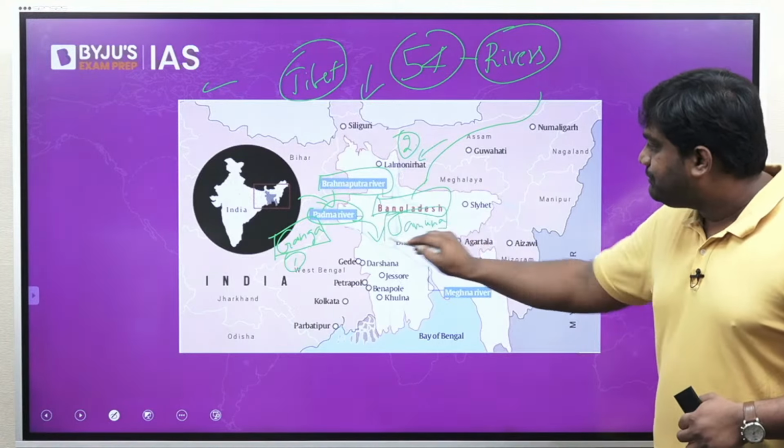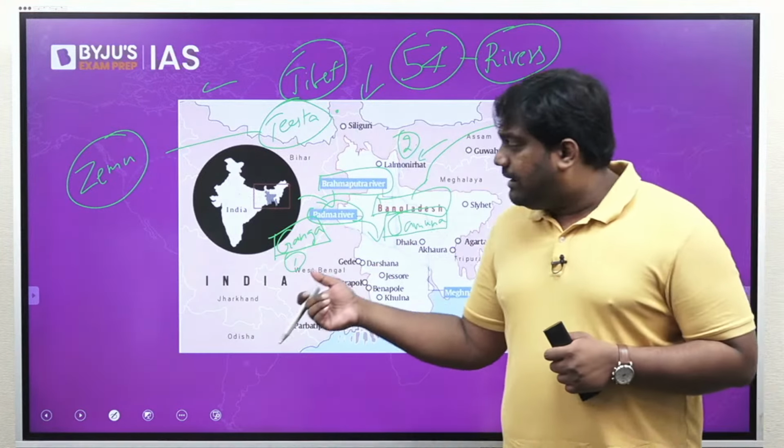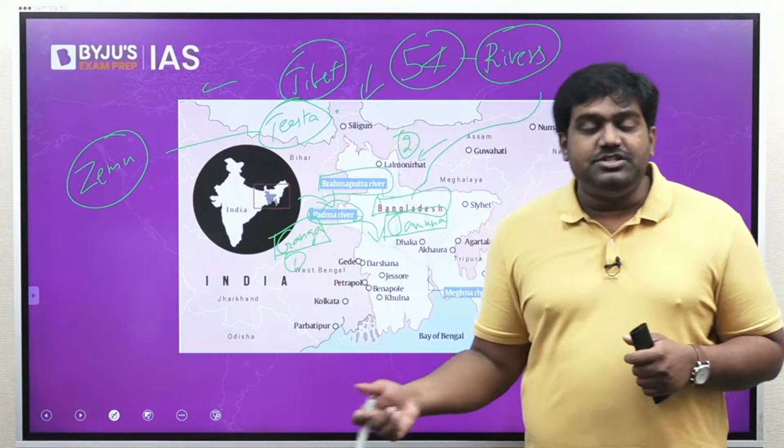The Teesta River originates over here in Sikkim, in the Kanchenjunga Biosphere Reserve. Right? It takes birth at a glacier known as the Zemu Glacier and flows down from Sikkim into West Bengal and then enters Bangladesh. This river has been very contentious. It's been a major source of dispute between India and Bangladesh, and actually both the countries should have resolved this by signing a water sharing agreement.